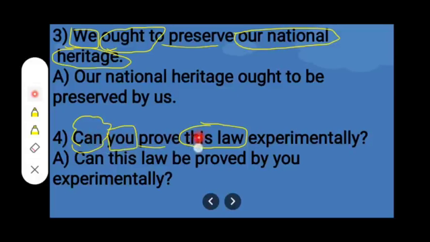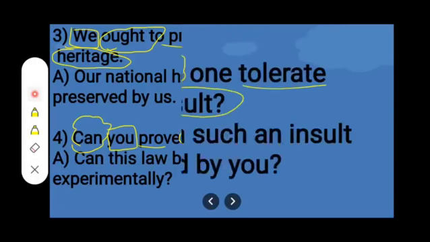Number 4. Can you prove this law experimentally? Here we can see that can is our modal, you is our subject, prove is our verb, this law is our object, and experimentally is our other word. So, can this law be proved by you experimentally?